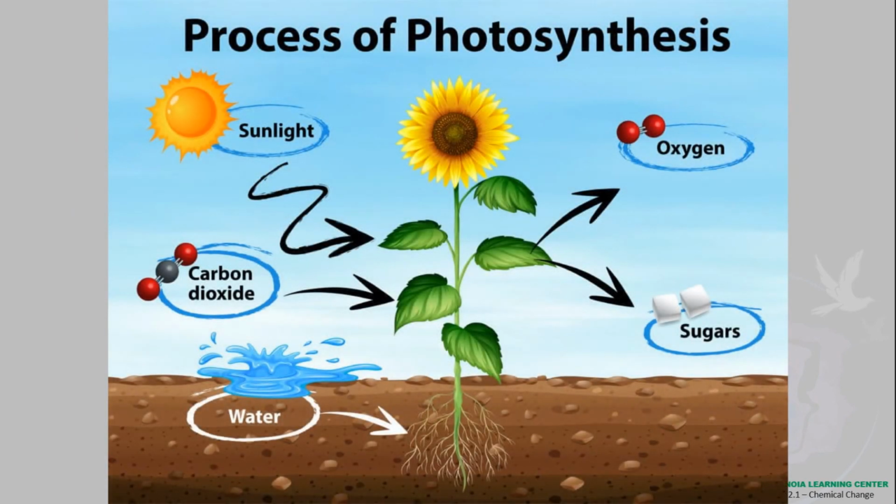Photosynthesis is when plants technically make their own food. Photosynthesis is also known as one of the most important chemical change in the world. It is important because we all know that plants produce oxygen, and living organisms rely on oxygen to live, which is one of the basic needs to survive.